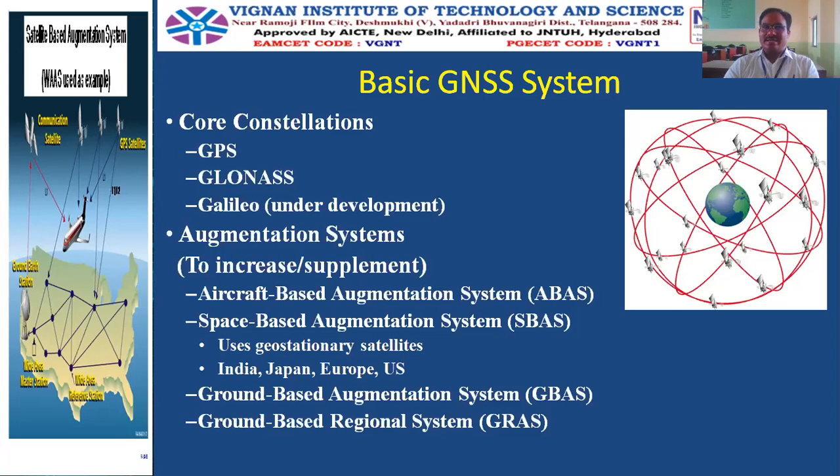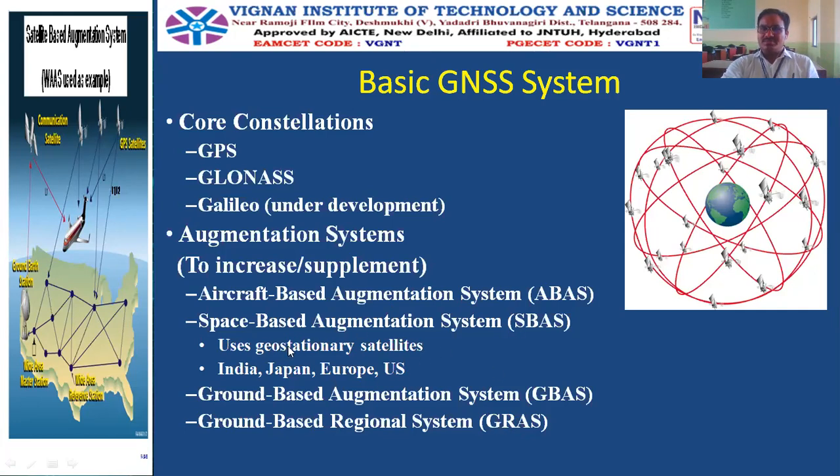So some techniques are developed in the name of augmentation systems, and those are four things. That is the aircraft based augmentation system, ABAS, the space based augmentation system, SBAS, the ground based augmentation system, GBAS, and the fourth one, the ground based regional augmentation system.